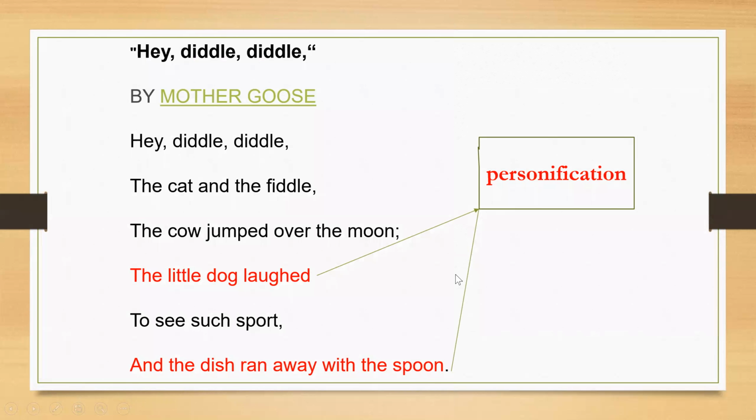I have a poem here, and probably we are able to go through it and identify an instance of personification. In the 4th line, the little dog laughed. We are all aware that dogs are not enabled to laugh, but in a poem, you might empower the dog and cause it to laugh for the purpose of just creating excitement, humor, or better still, giving the poem a comical relief.